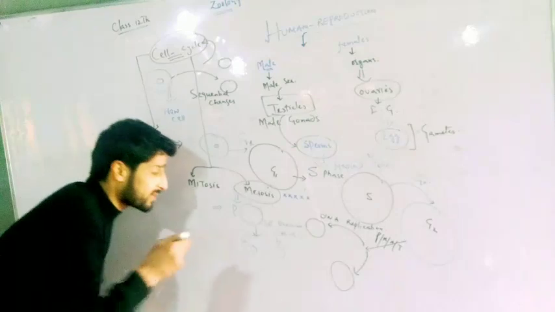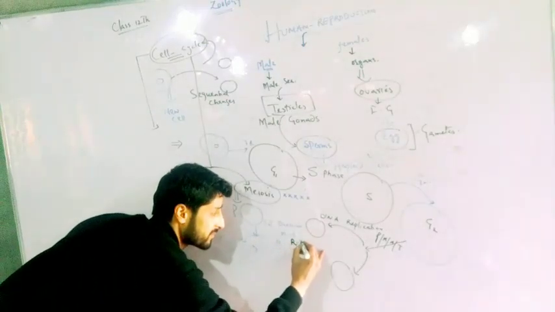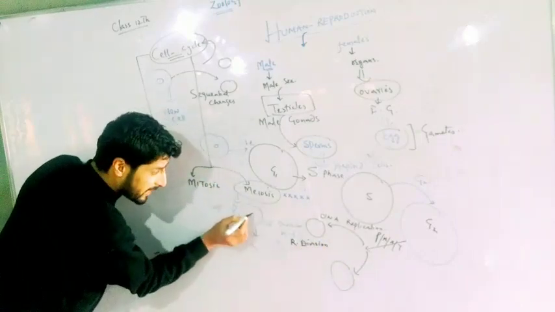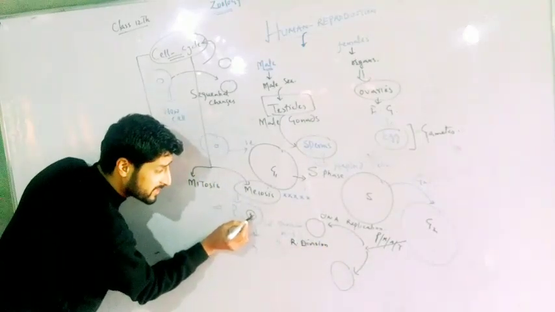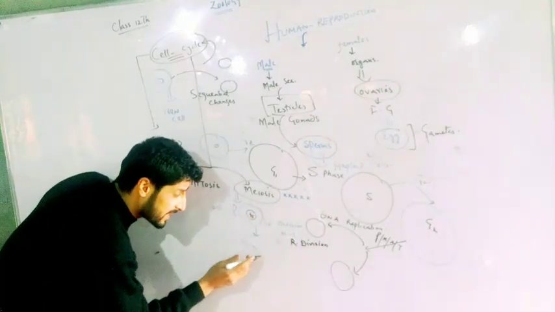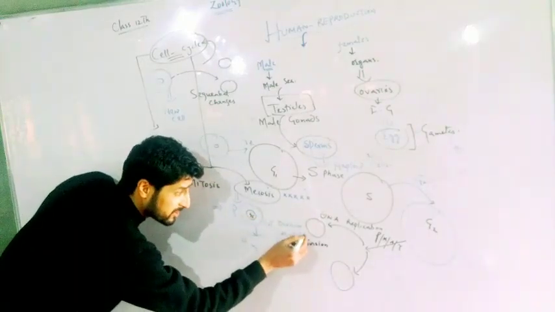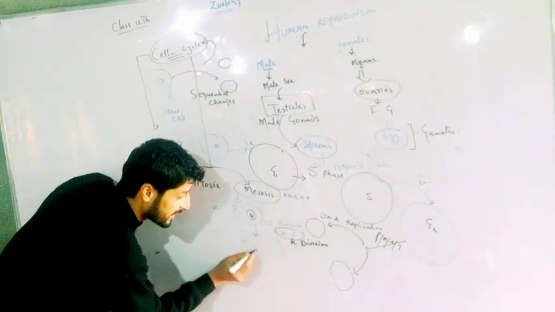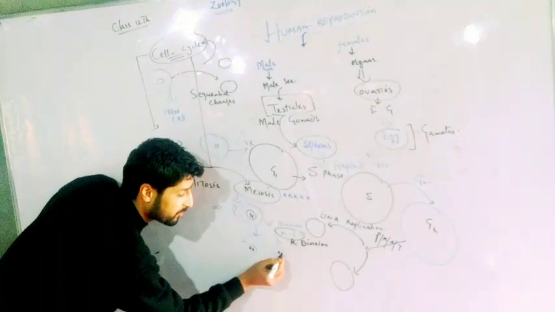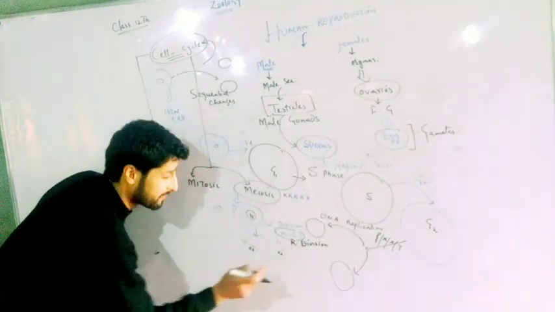And you also know that meiosis 1 is reductional division. When I say reductional division, I mean to say in a eukaryotic human cell, there are 46 chromosomes. When this cell is subjected to meiosis 1, when meiosis 1 is over, the daughter cells get half the number of chromosomes, 23 and 23.